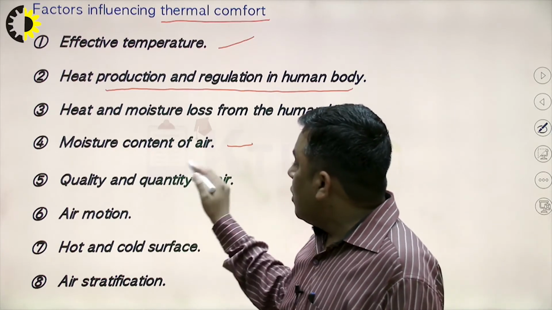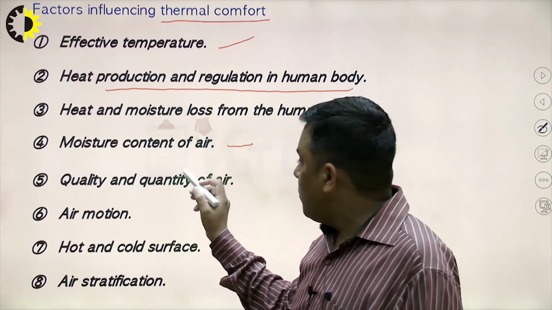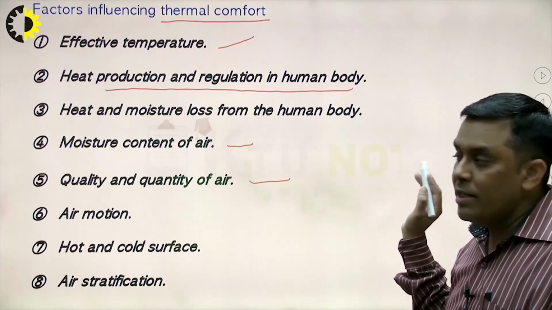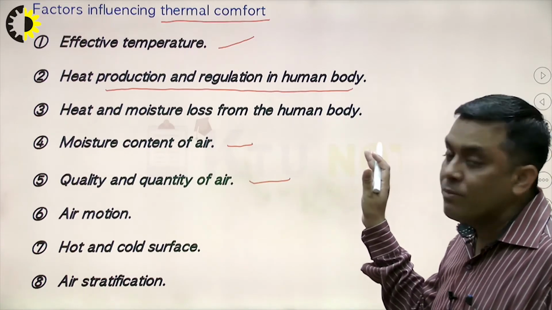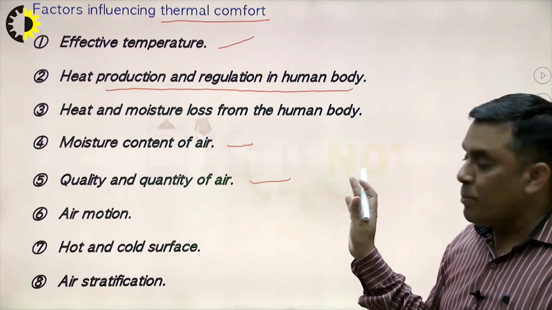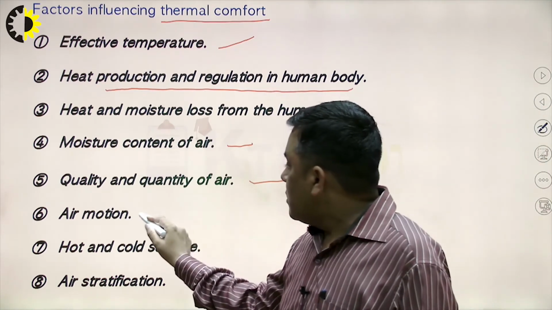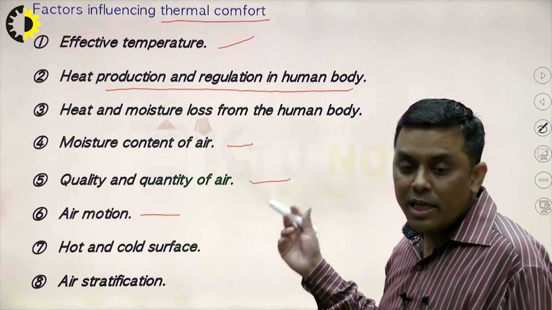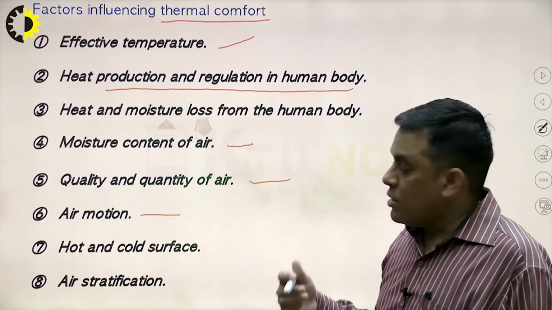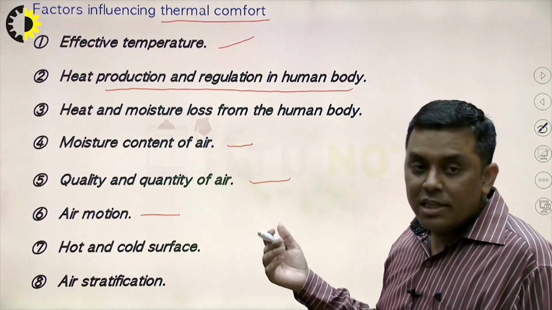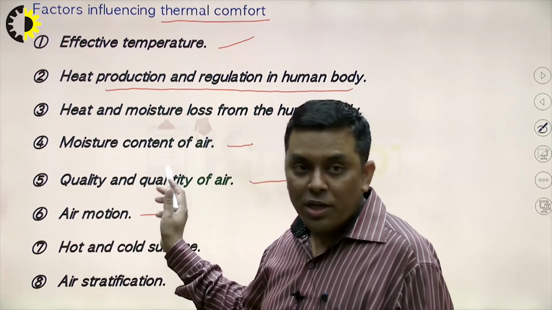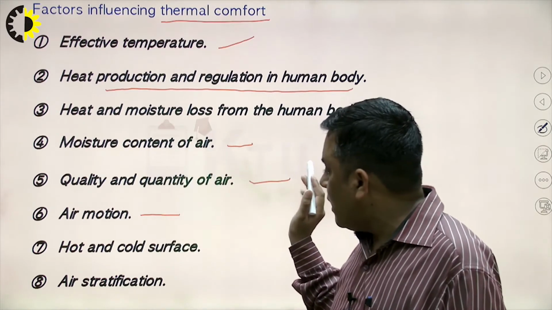Quality and quantity of air relates to the purity of air. If the air is not purified, it is not possible to feel comfortable within the premises. Air motion is the velocity of air circulated inside the chamber, the premises in which we are. The velocity of air plays an important role. It must not be very high, nor very low.